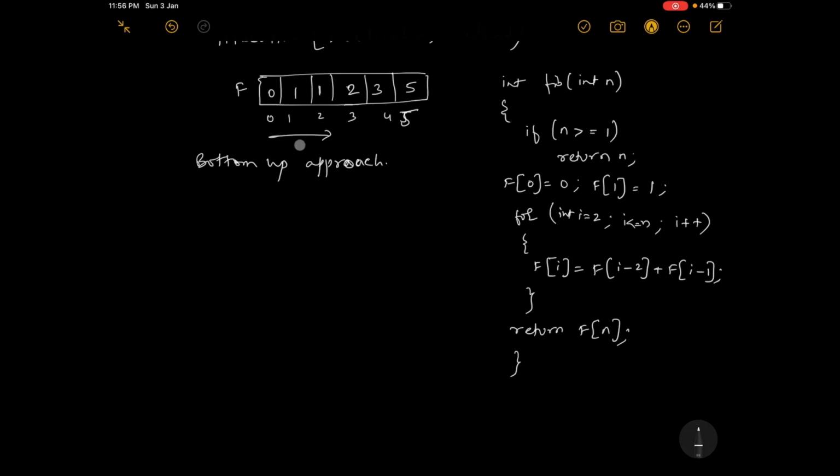So you are going in this direction, lowest to highest. That is what is called the bottom up approach. You have filled first this, then f of 2, then f of 3, then f of 4, and then f of 5. If you had taken n equal to 8, then you would have got from 0 to 8. So that's it. Now we will go to some examples of dynamic programming.